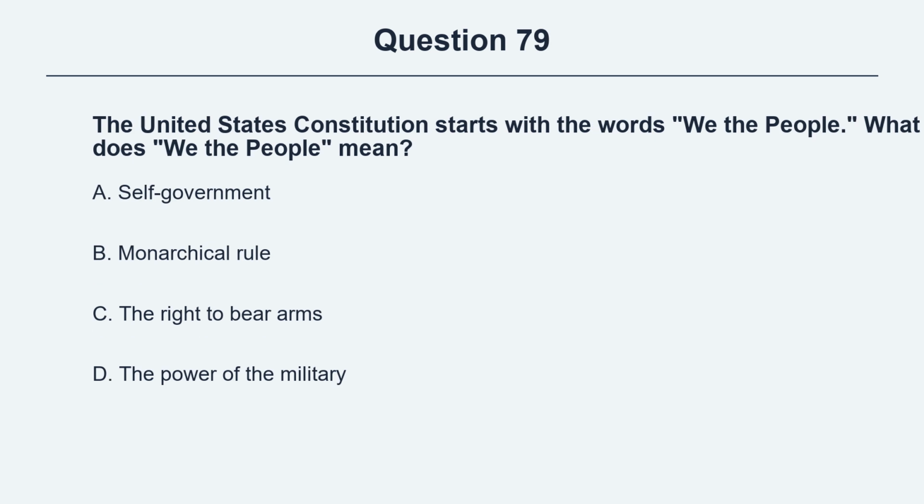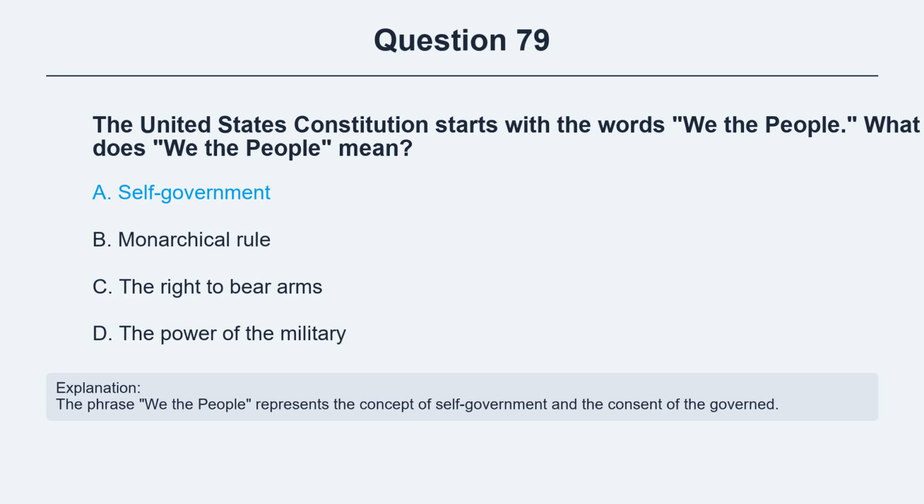Question 79. The United States Constitution starts with the words, "We the people." What does "we the people" mean? Option A, self-government. Option B, monarchical rule. Option C, the right to bear arms. Option D, the power of the military. The correct answer is option A, self-government. Explanation. The phrase "we the people" represents the concept of self-government and the consent of the governed.